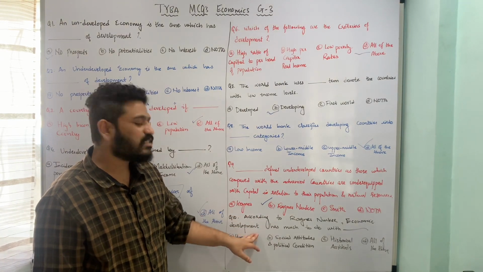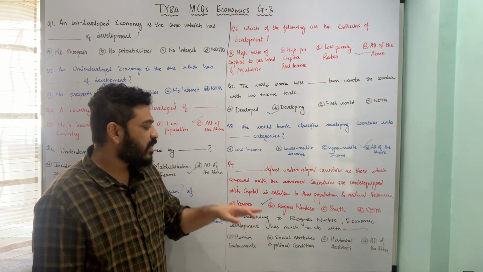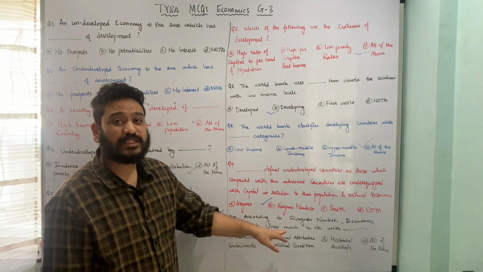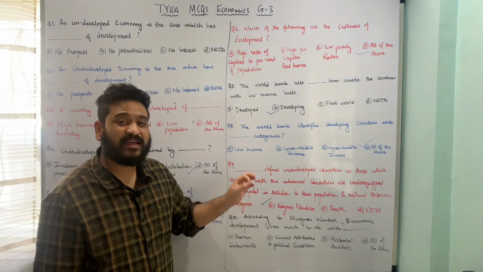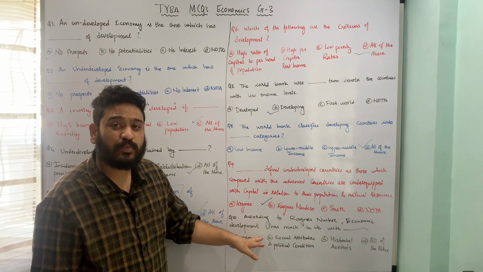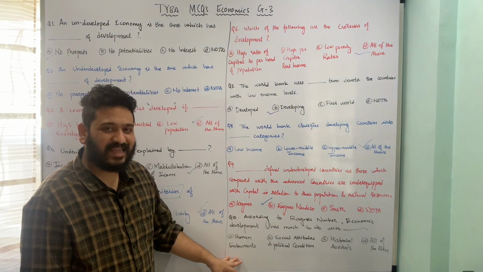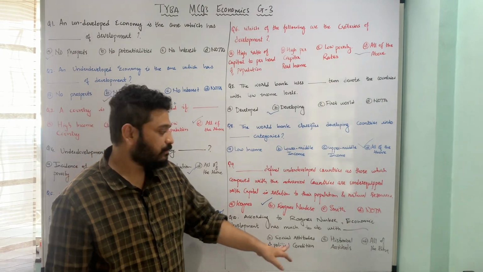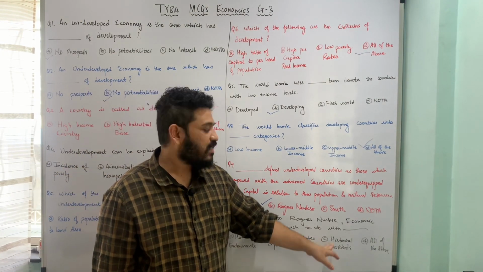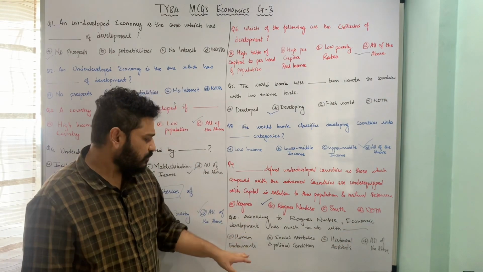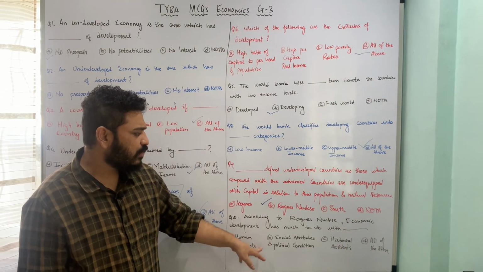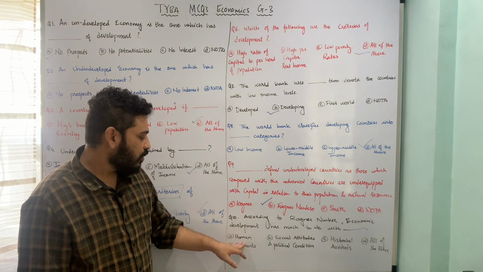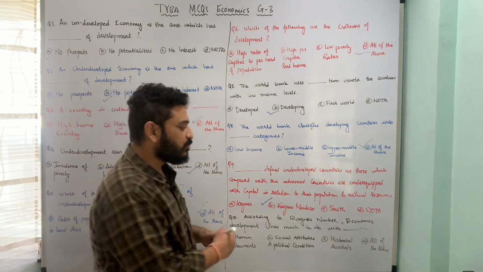Let us now move to the last question in this segment, which is, according to Ragnar Nurkse, economic development has much to do with what? Economic development has much to do with what? And the underlying options are A, human endowments, B, social attitudes and political condition, C, historical accidents, and D, all of the above. So here all these four things are important with respect to economic development according to Ragnar Nurkse, and therefore all of the above, that is option D, is the correct answer.